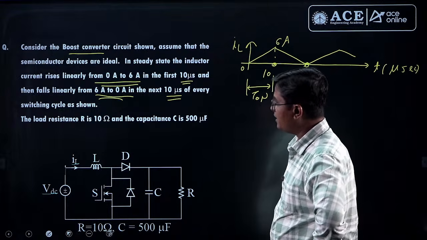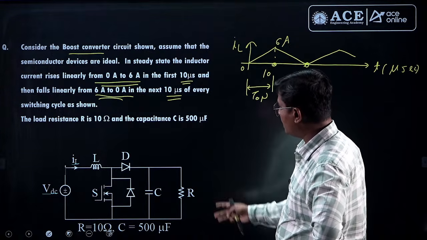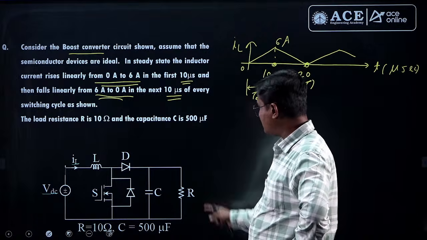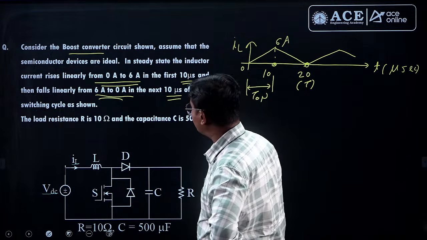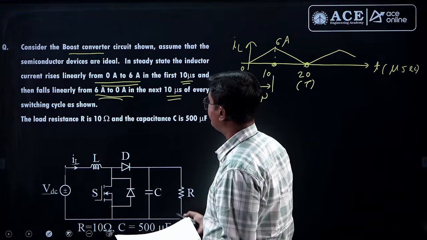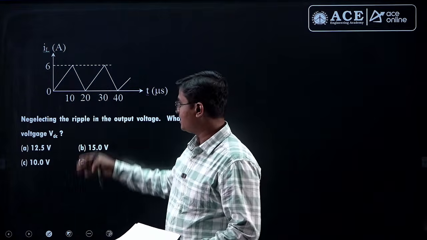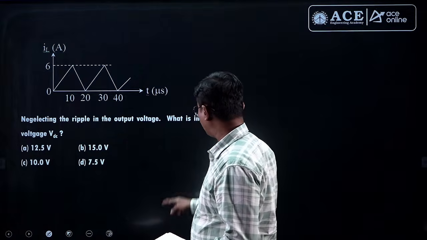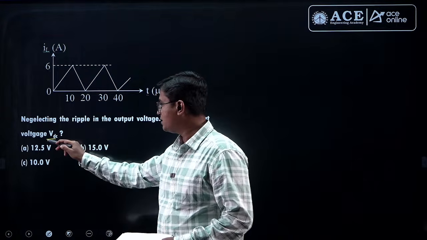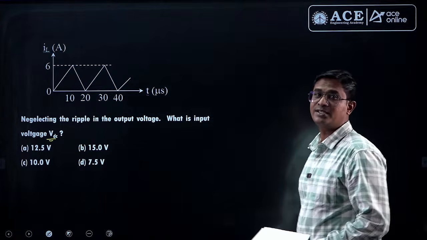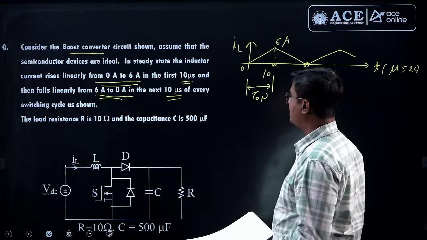Alright, next. Here they are asking, if the load resistance is 10 ohm and capacitance given, our task is to find... anyway, here he has given the waveform. Neglecting this, our task is to find the input voltage VDC. We need to find the VDC, right? How to find the VDC?